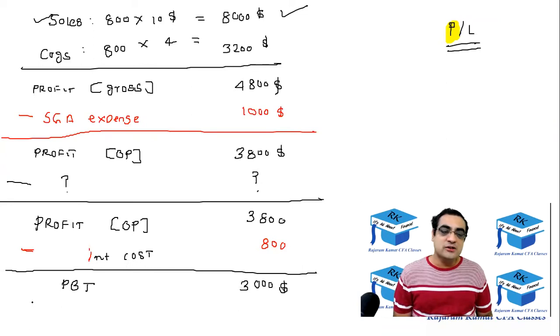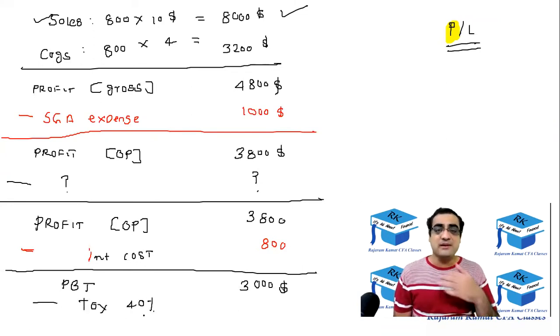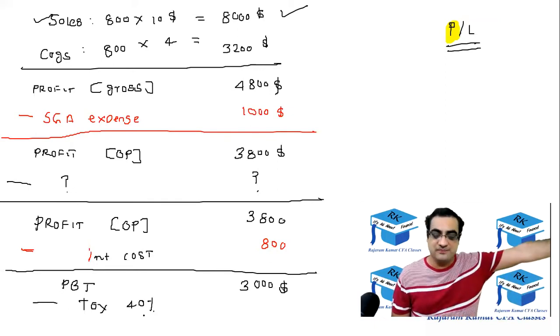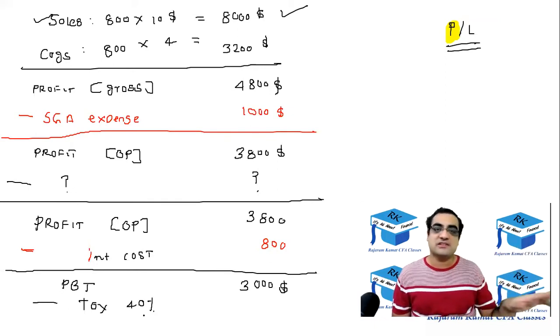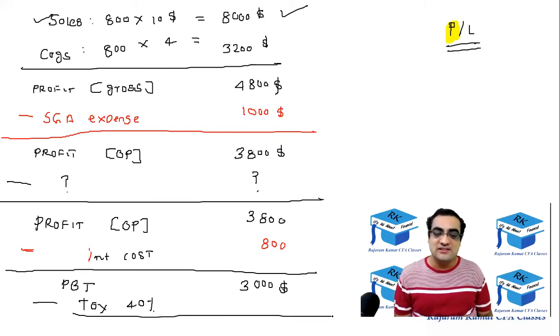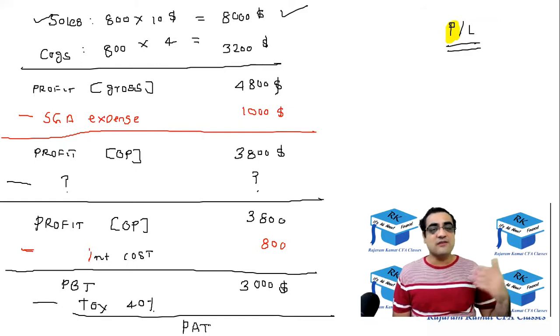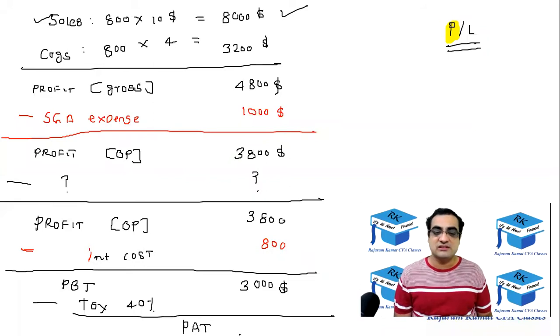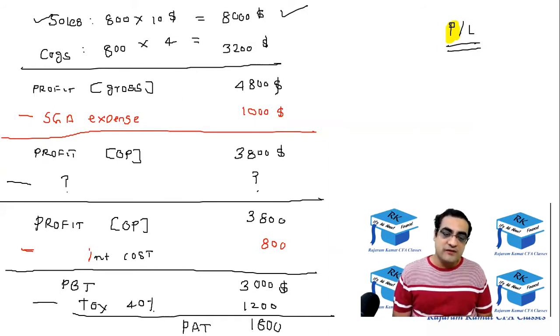Okay, and after that we have to pay tax. So let's say the tax rate is 40%. That means the government will take away 40% of 3000. I repeat, the government will take away 40% of 3000, and 60% of 3000 will be left. That is called profit after tax. So 3000 minus 1200 tax, that would be 1800. Profit after tax of 1800 would be left to us.